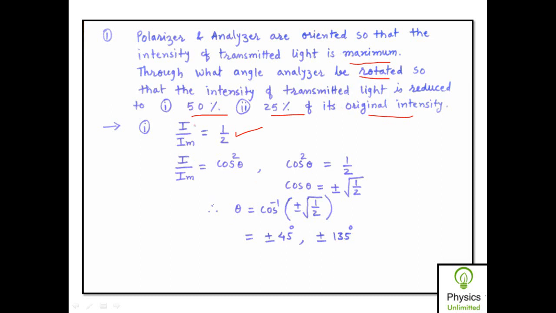The formula is I upon I_M is equal to cos squared theta, because I is equal to I_M into cos squared theta. We are given the ratio I upon I_M as half, and therefore cos squared theta will be equal to half. So cos theta will be equal to plus or minus square root of half, and therefore theta will be equal to cos inverse of plus or minus square root of 1/2. If you solve this, you will get the answer: theta is equal to plus or minus 45 degrees or plus or minus 135 degrees.